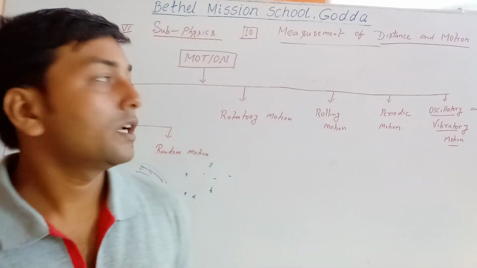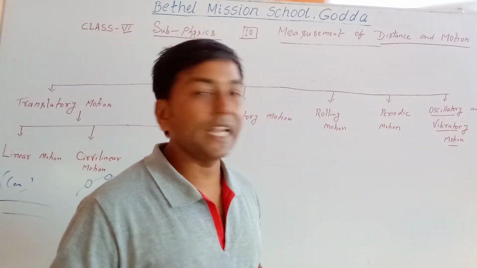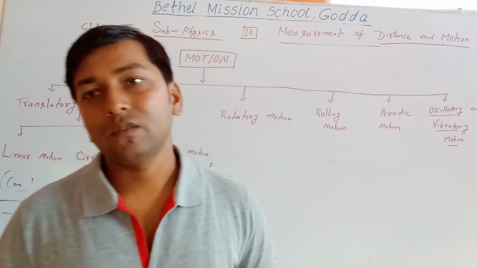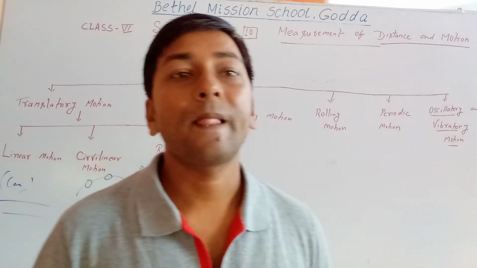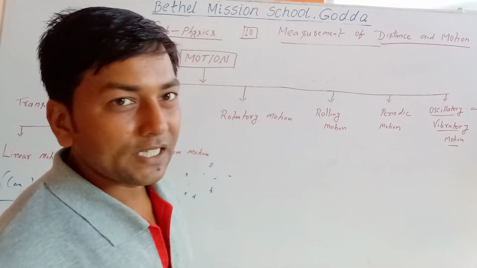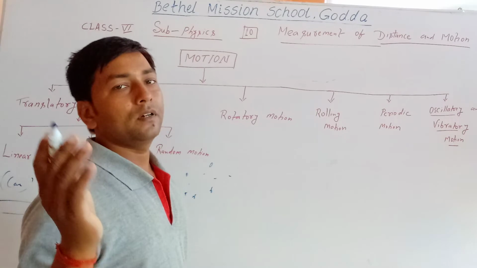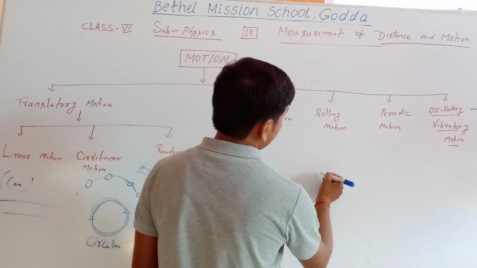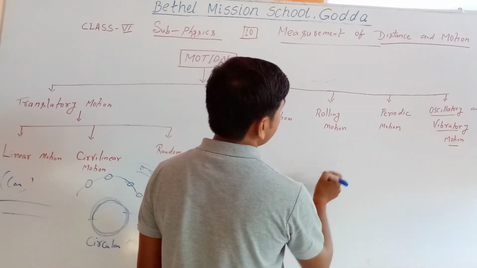And now we talk about oscillatory motion and vibratory motion. What is oscillatory motion? Everyone has climbed on a swing. On a swing there is one fixed point.